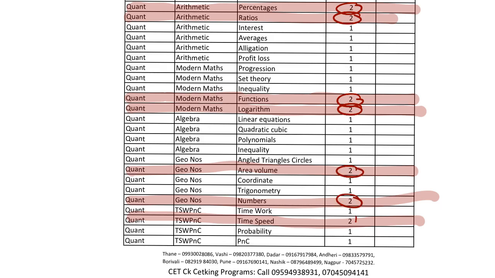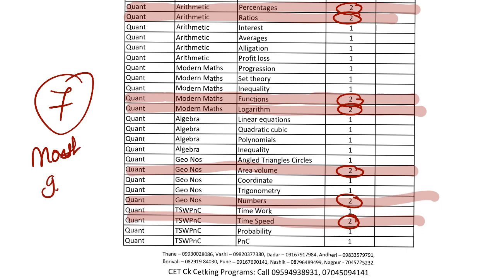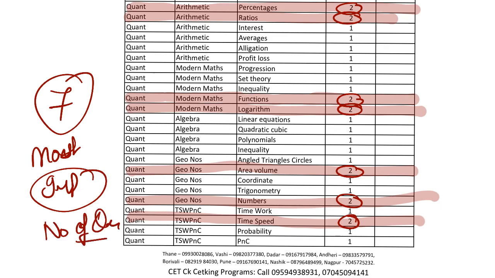So these are the topics you can't afford to miss. So 7 most important topics as per importance, as per the number of questions coming in the exam, not as per the level of difficulty. For example, if you want to talk about the level of difficulty, I would recommend doing coordinate geometry, trigonometry,